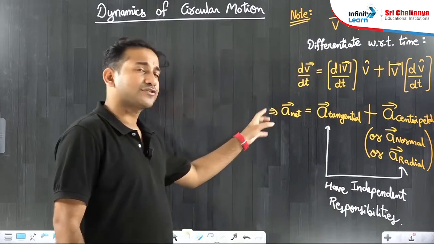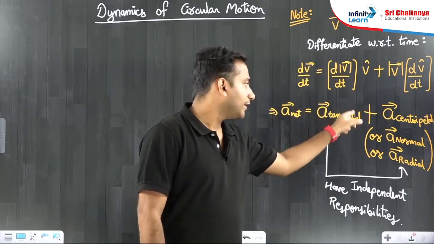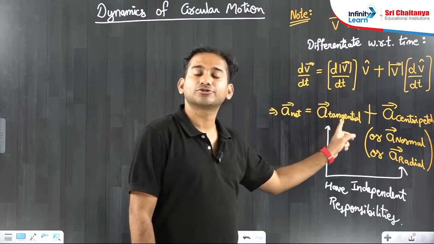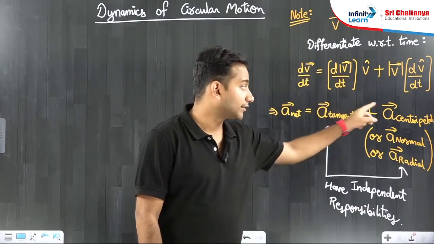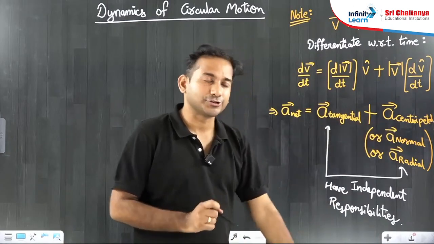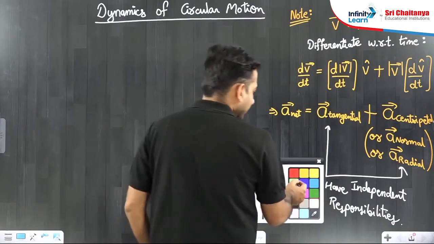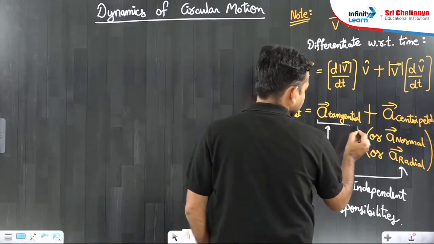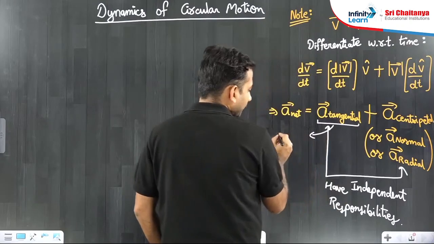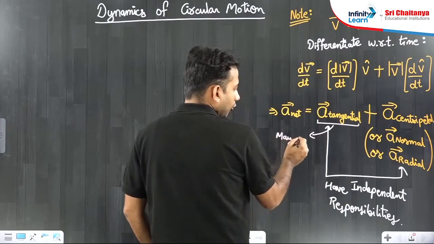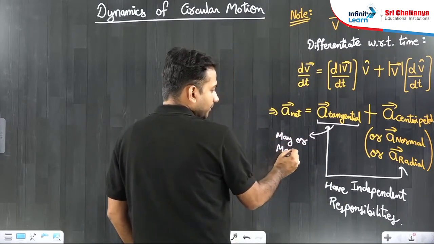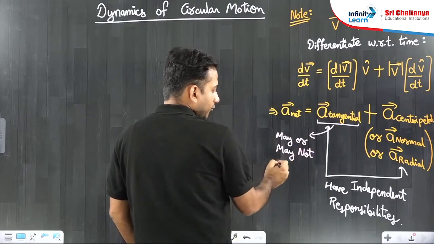So, in case of circular motion, the speed may or may not change, but the direction will definitely keep on changing. So what you can say is that they have independent responsibilities, but regarding the tangential acceleration, you can also conclude that this may or may not be present.